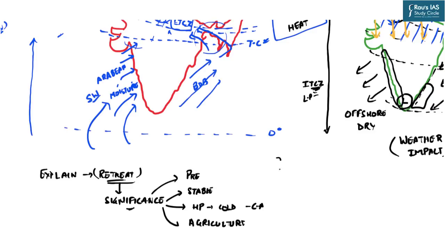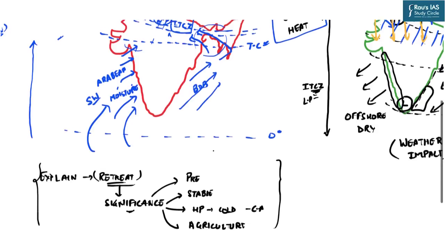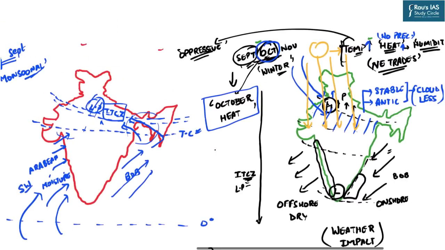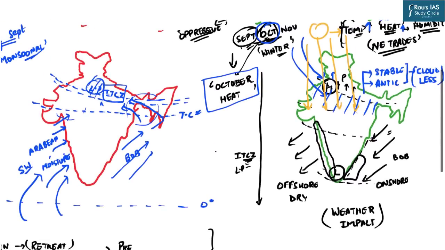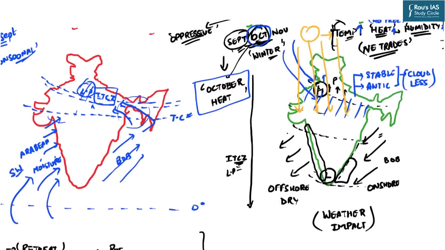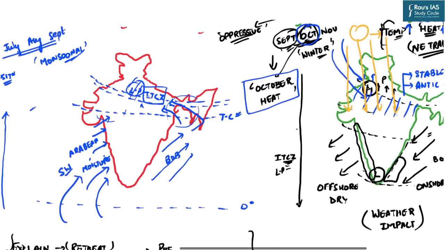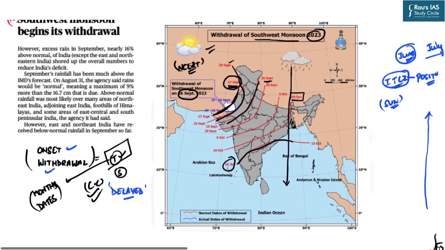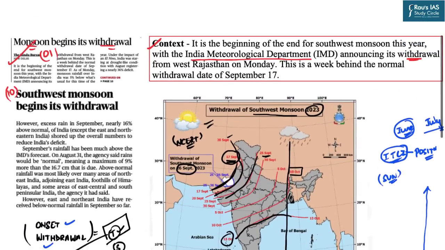So if you are asked this particular question, do you think that you will be able to answer it? Because we have discussed the concept of the arrival as well as the withdrawal of the Indian monsoon in the context of the shifting positions of the intertropical convergence zone, shifts in the apparent movement of the sun, and how it has multiple impacts on various regions of India. Right? So this was all about the topic monsoon withdrawal, which appeared in today's The Hindu newspaper.